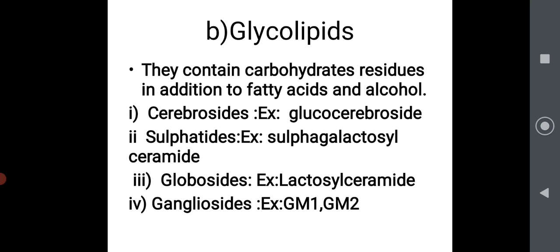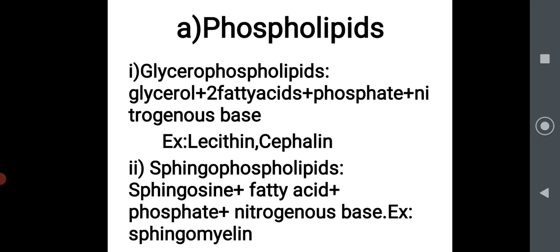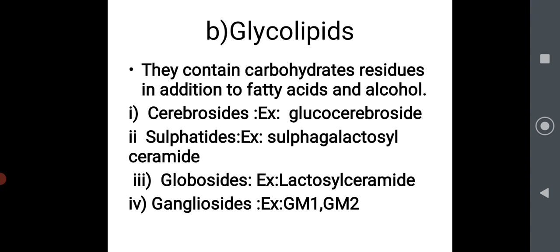It contains sialic acid, a type of acid, and is mainly present in the brain. So we completed under compound lipid, phospholipids, glycerophospholipid and sphingophospholipid. Second is glycolipid: cerebroside, glucocerebroside, sulfatides, globoside, ganglioside GM1 and GM2.